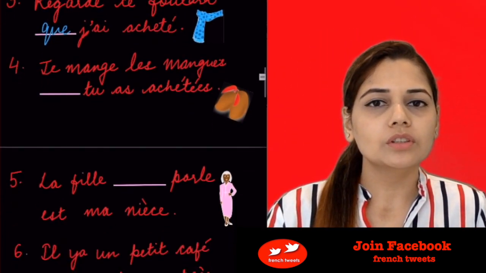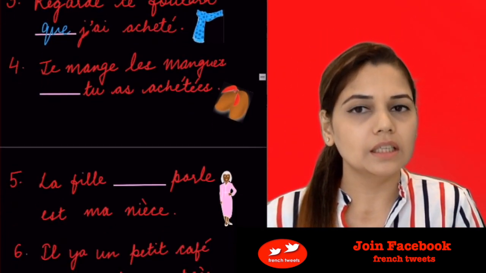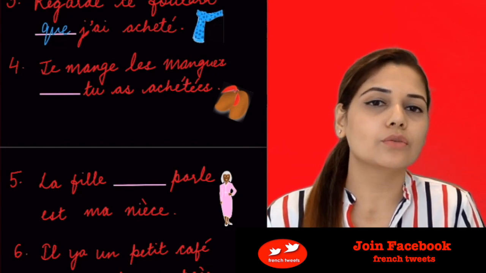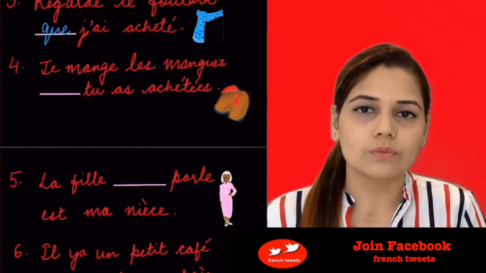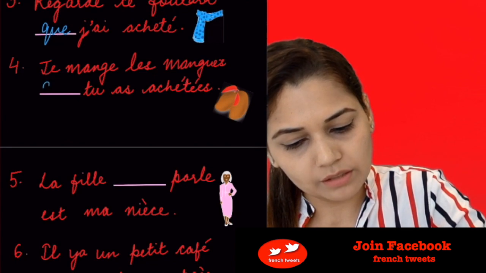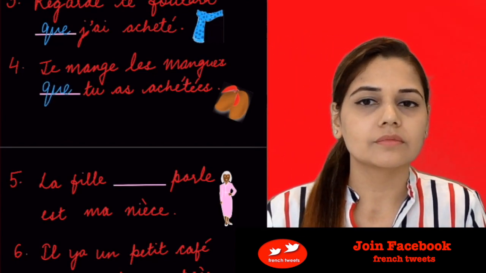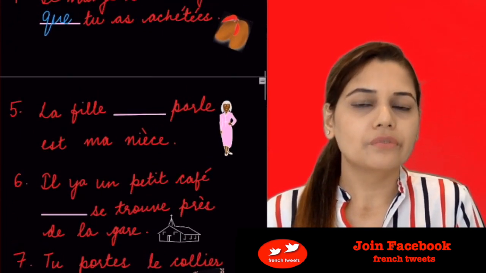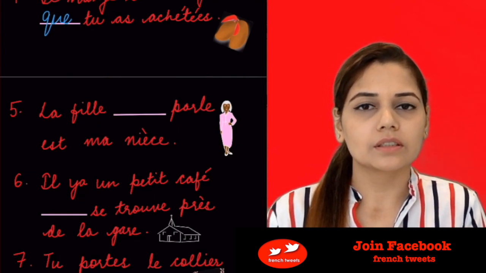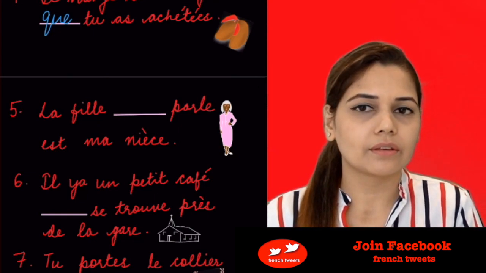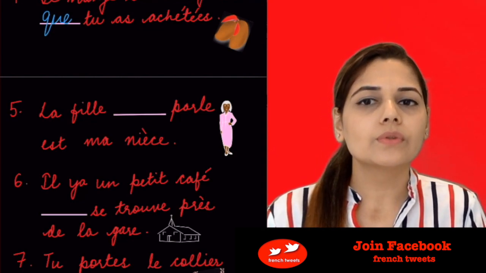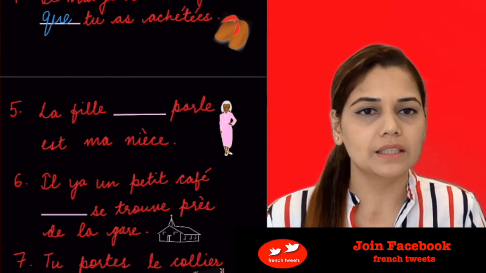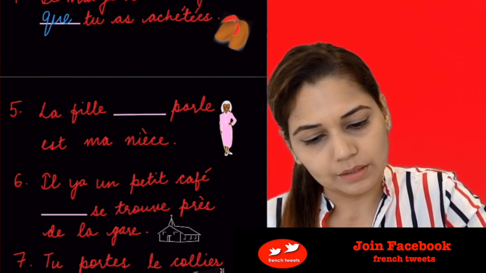Je mange les mangues qui ou que tu as acheté. I'm eating the mangoes that you've bought. We have the pronoun tu. So here we'll be using que. Moving on to the other sentence. La fille qui ou que parle est ma nièce. The girl who's speaking is my niece. Again, we have the verb parler. So we'll be putting qui.